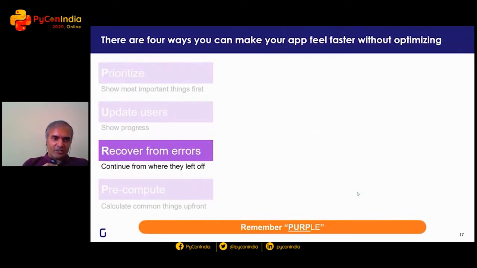Let's move on to the next topic. How does one go about recovering from errors? If we are midway through an application and we stop, we press Control-C, the network stops, the application crashes, or we have an error in the code, how does one continue from where we left off?